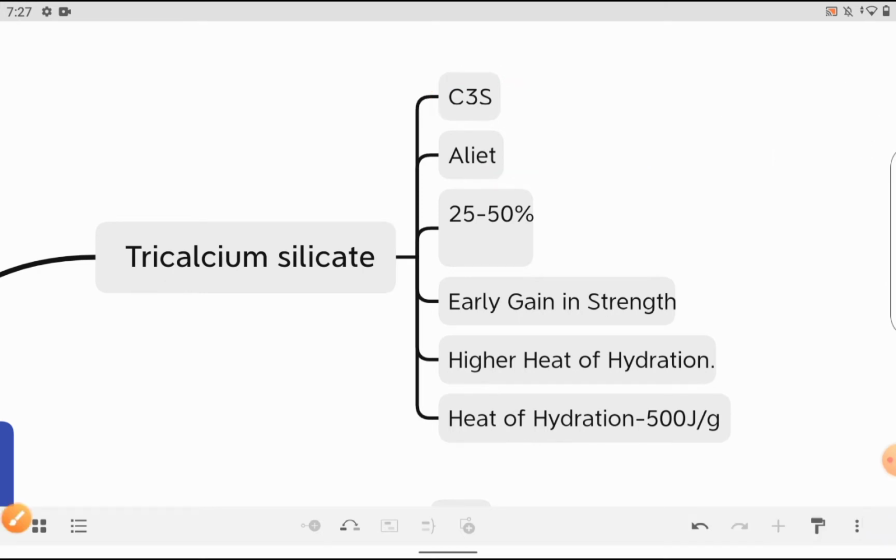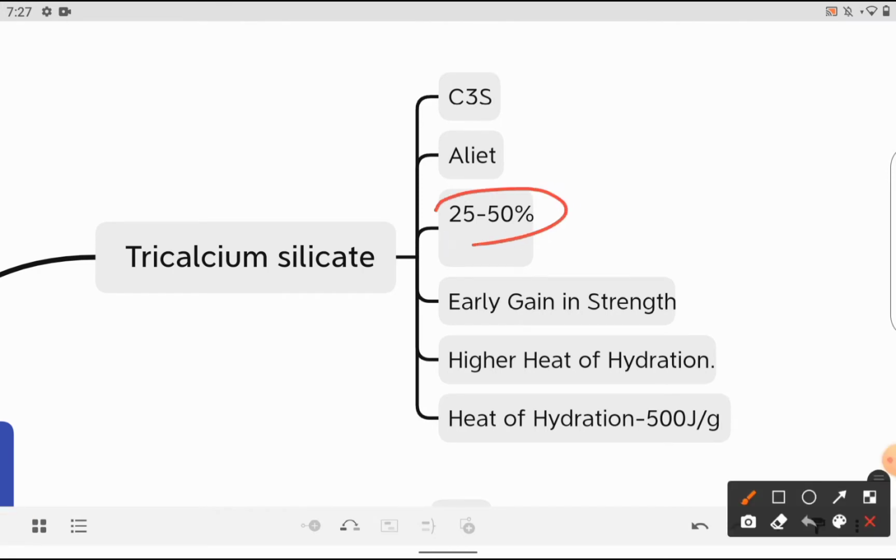Okay, and the proportion of tricalcium silicate is 25 to 50%. In some books you will find 30 to 50% also, both are correct. This is the highest proportion present in the cement paste, and it is responsible for early gain in strength.